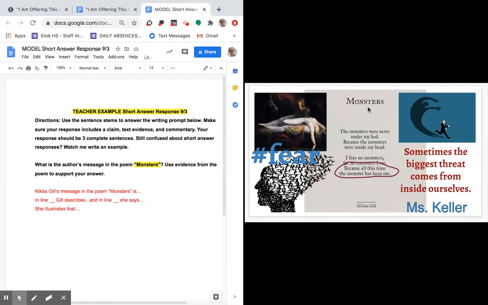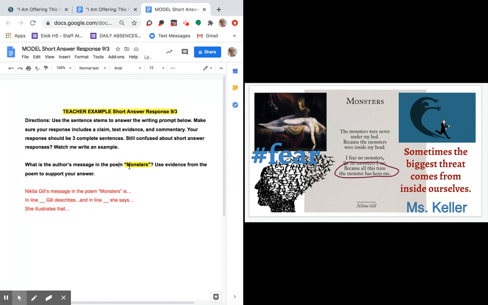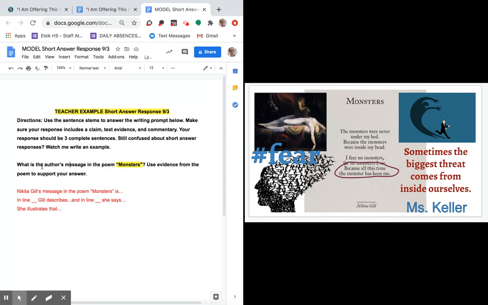Okay, so on the right-hand side, you can see my poem snap from yesterday. It includes a theme statement. It says, sometimes the biggest threat comes from inside ourselves. So today, our question in the prompt is, what is the author's message in the poem Monsters?